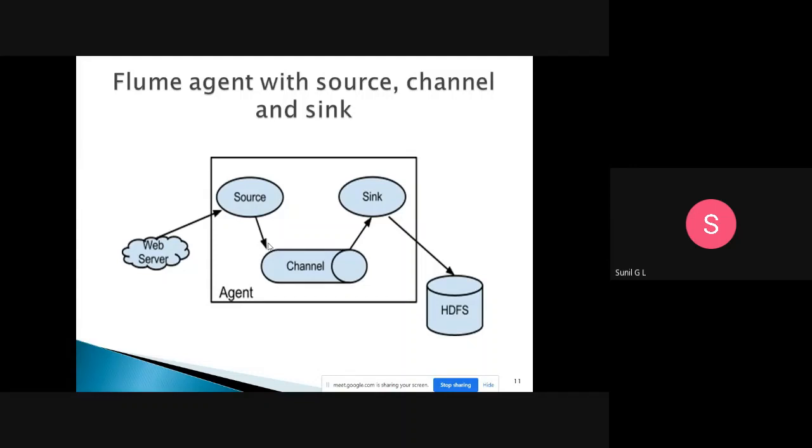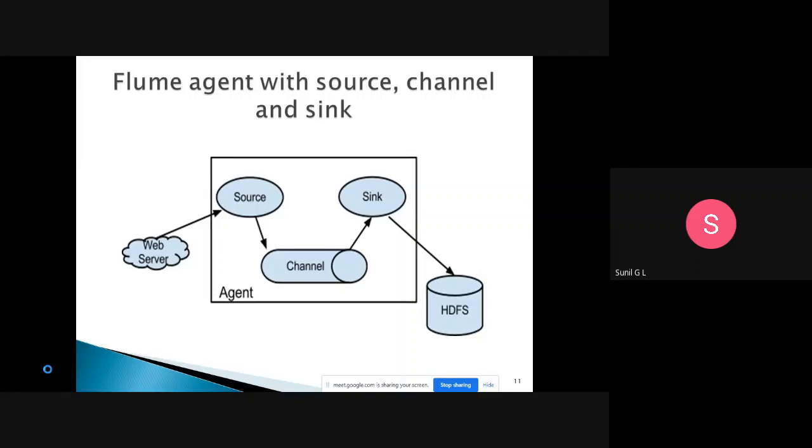Here, the sink is responsible for storing the data to HDFS. The channel just acts as an intermediate between the source and the sink. The sink takes the data from the channel, and once it takes it, it stores the data in HDFS, the Hadoop Distributed File System. So these are the three important things in Flume: source, channel, and sink.